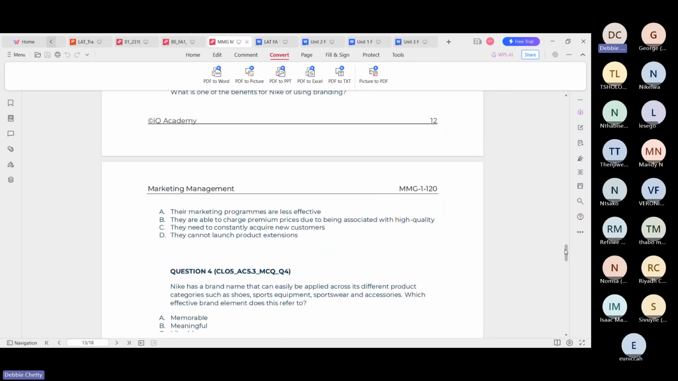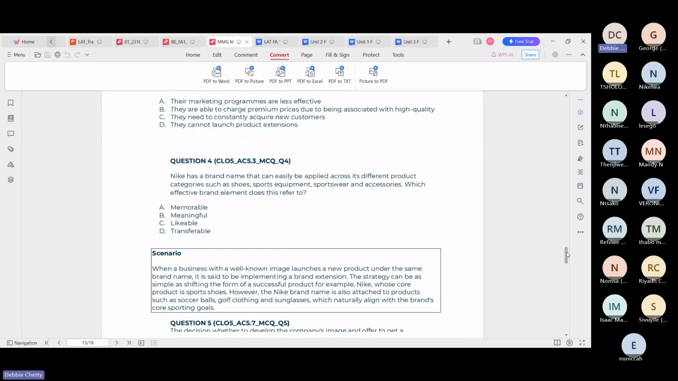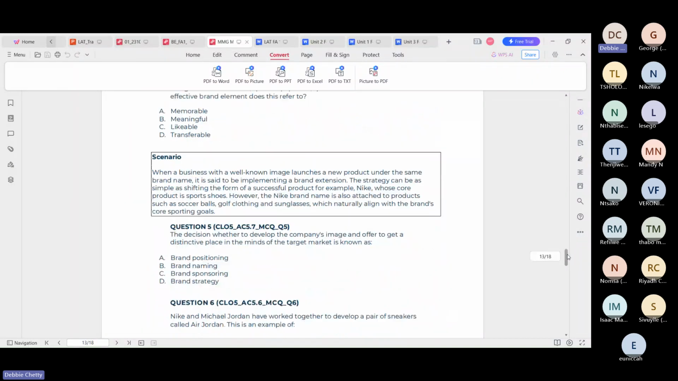I told you, just write the alphabet only. Do not write the entire statement. You only state the correct answer, whether it's A, B, C, or D. Just write the letter next to your question number. For example, for question 4, you write question 4 and state whether it's A, B, C, or D.